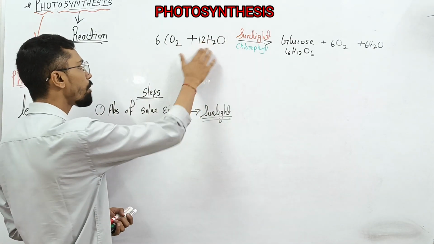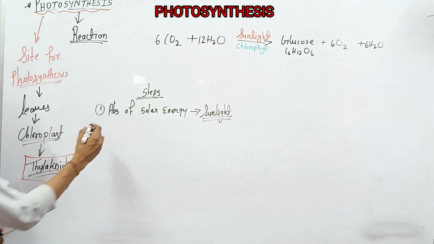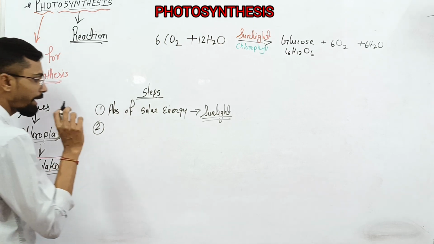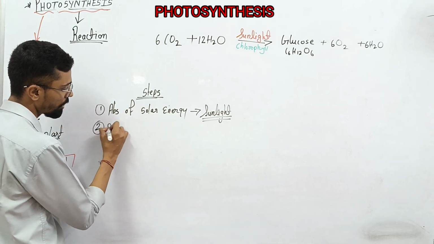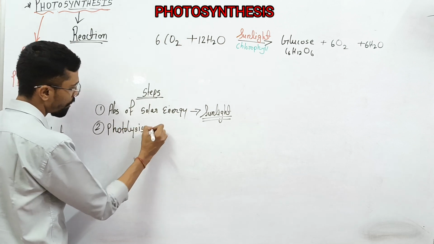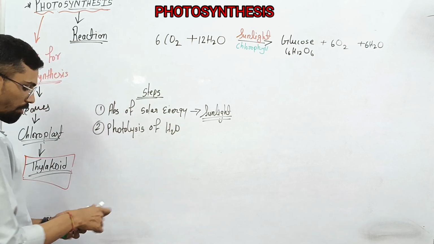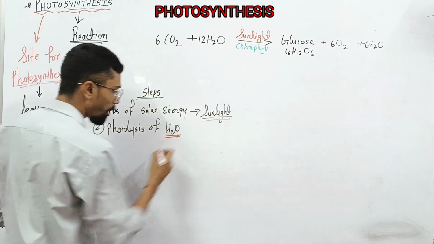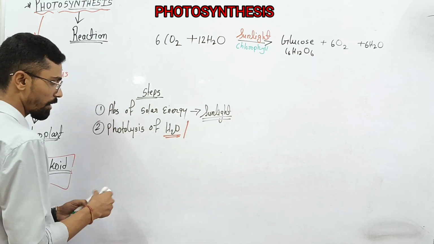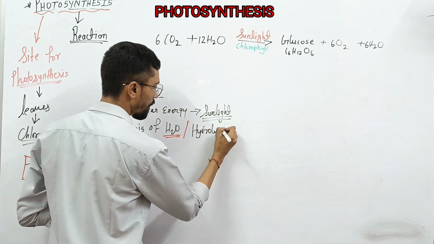So when the sunlight is absorbed by the particular wavelength of the chlorophyll, what happens later? The H2O molecule breaks down, and that breaking down of H2O is called photolysis of water, or you can also write hydrolysis.